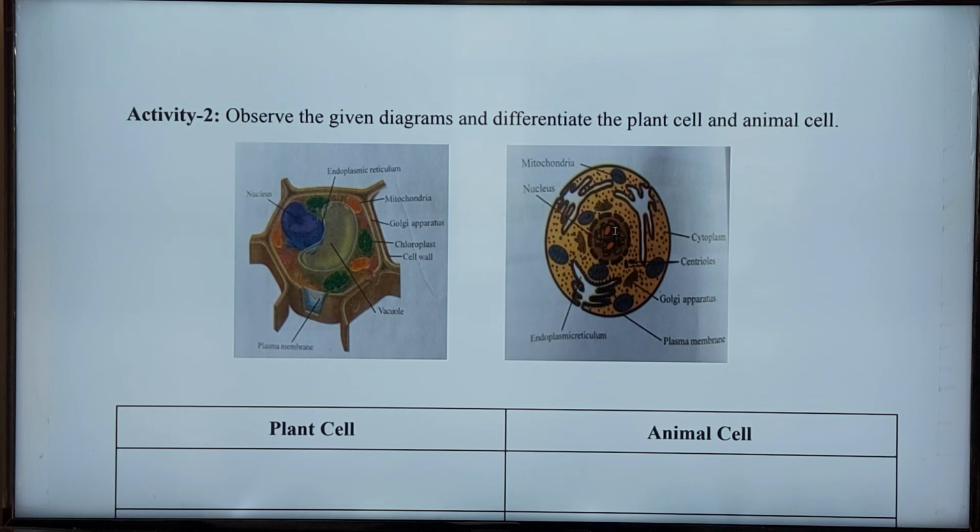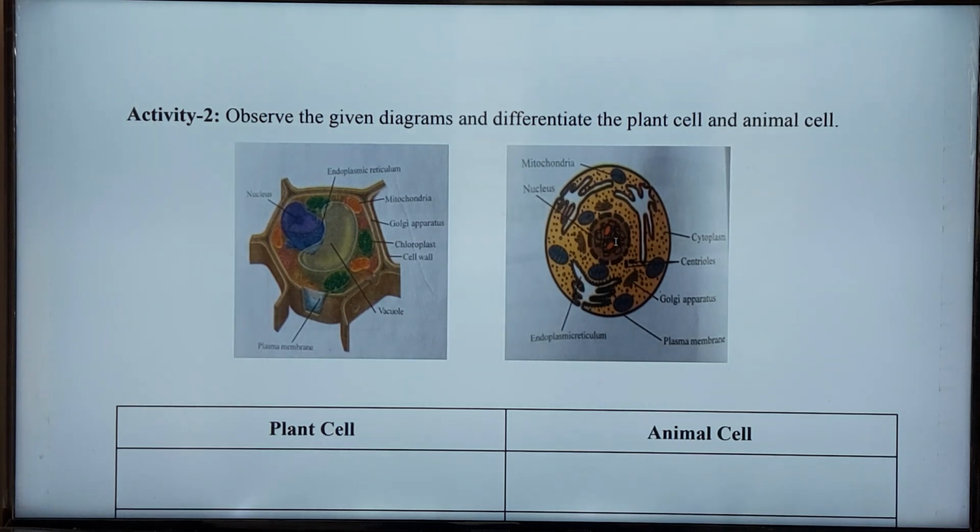If you observe the nucleus, in the nucleus there are thread-like structures. They are called chromosomes. On the surface of the chromosome you will find the genes. Genes contain DNA and proteins. DNA is the genetic material which passes from parents to children.